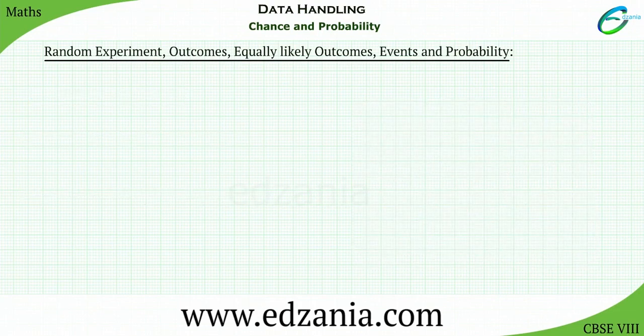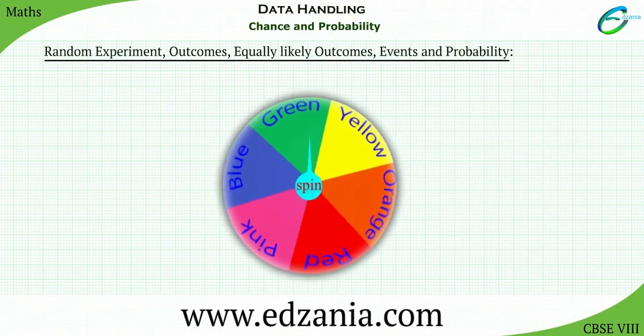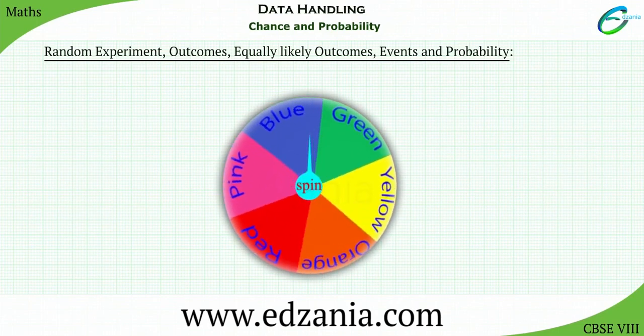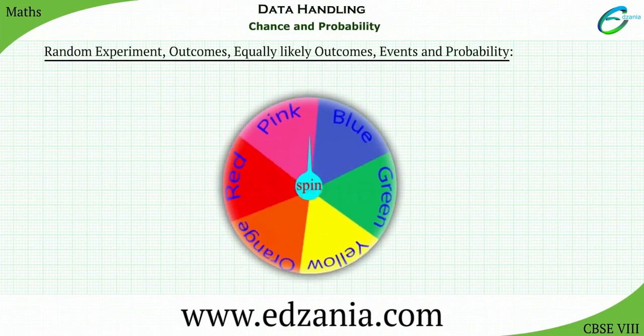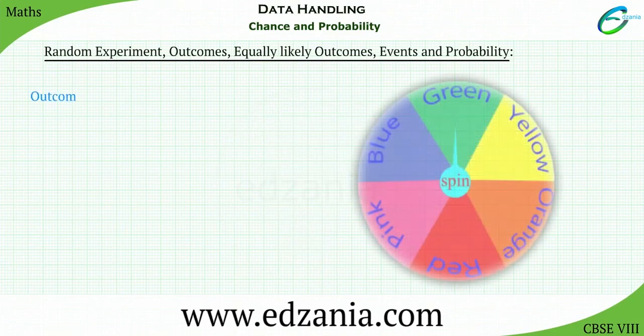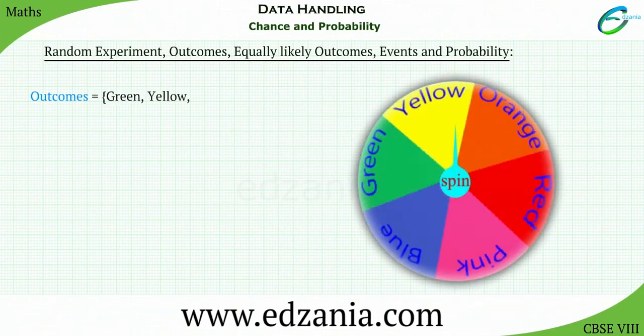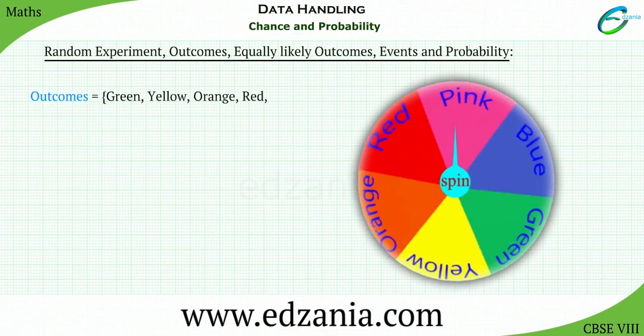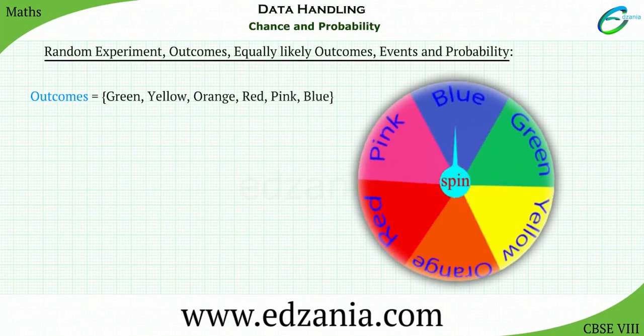We can also consider the example of spinning a wheel. If you spin this wheel once, what are the possible outcomes? The outcomes are green, yellow, orange, red, pink, and blue.